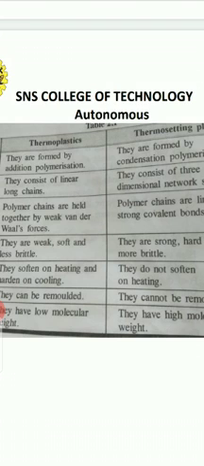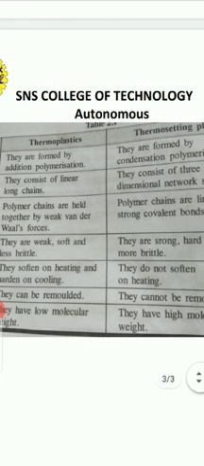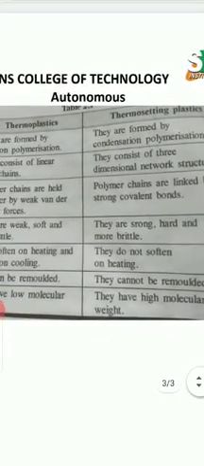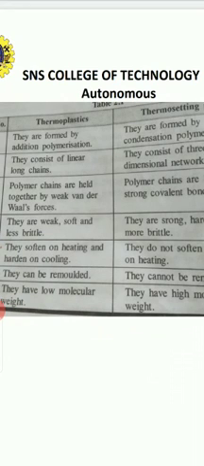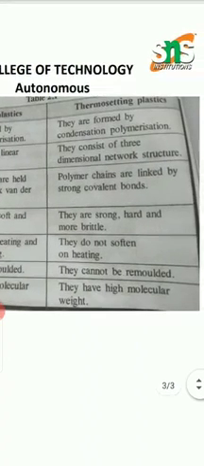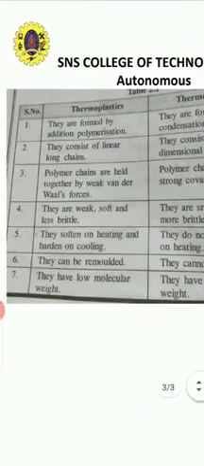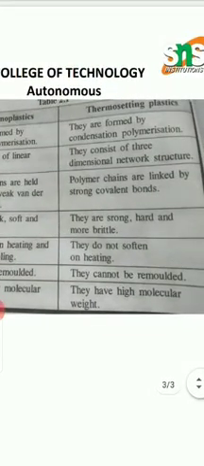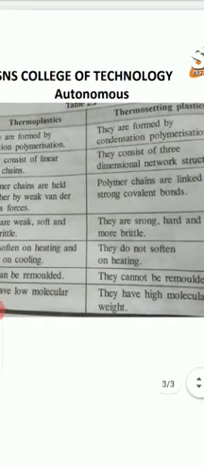Thermoplastics usually have a long chain linear structure, but thermosetting plastics have a three-dimensional network structure. In the case of thermoplastics, the polymer chains are held together by weak van der Waals forces, but in thermosetting plastics, they are held together by strong covalent bonds.